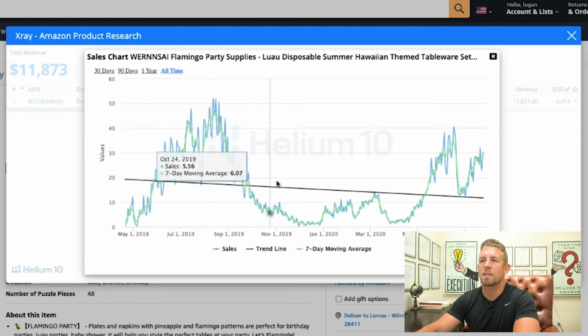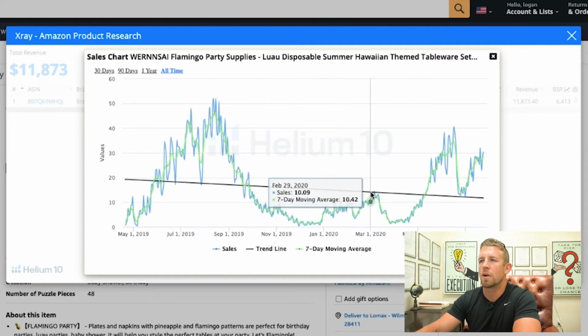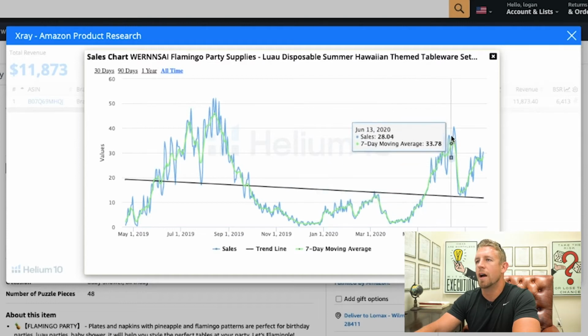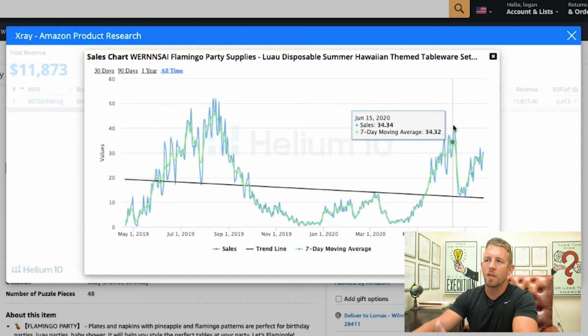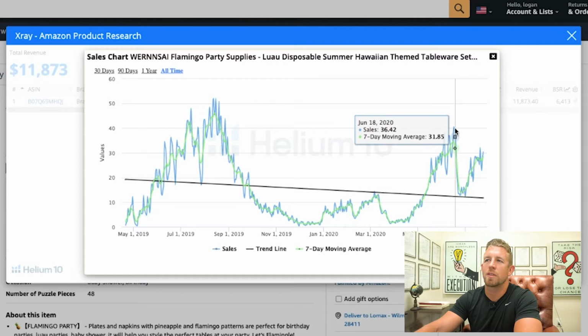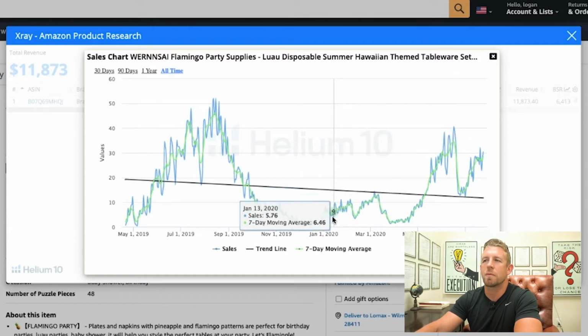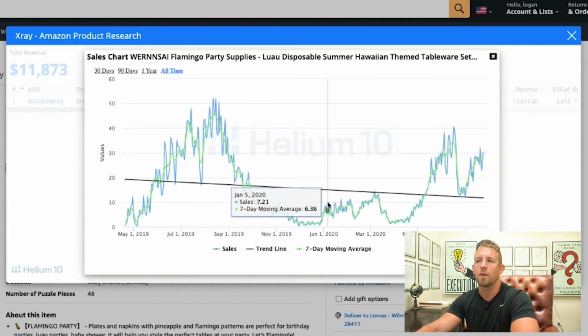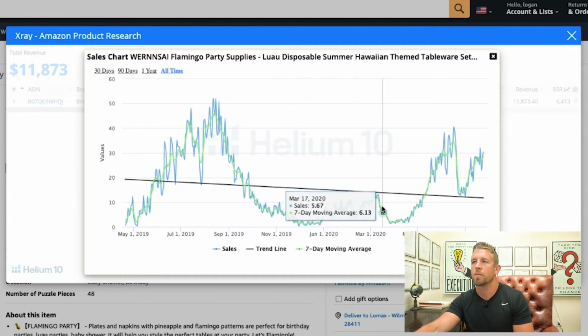Now, it doesn't mean they're not getting sales. Look, they're still getting sales throughout the year. It's just they're really getting high sales in the summertime. People are probably doing picnics, outside birthday parties, but there's still some income to be made throughout the rest of the year on this. It's not like you're buying a pool float and then trying to sell it in December. People are still using this, and it's evident here because this shows the sales here, which is good.